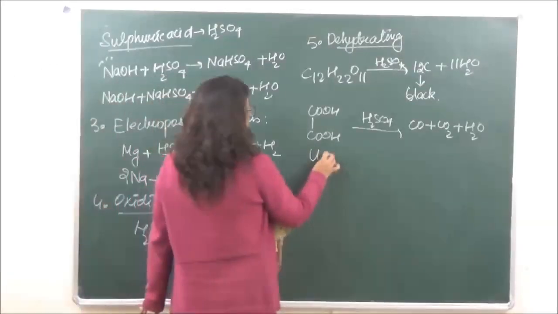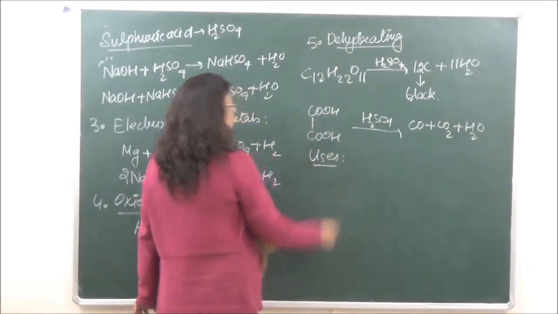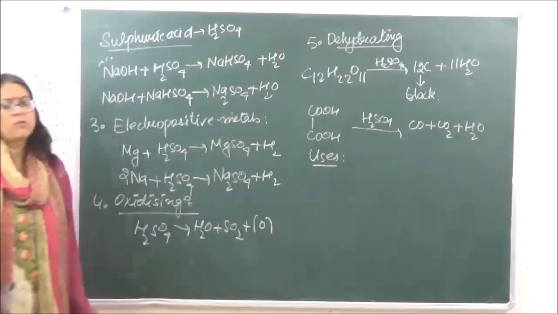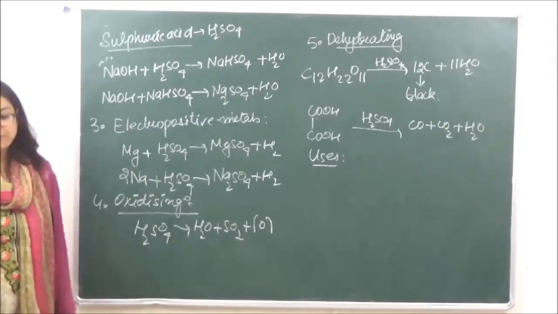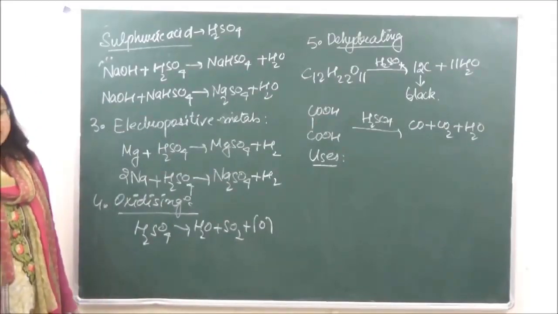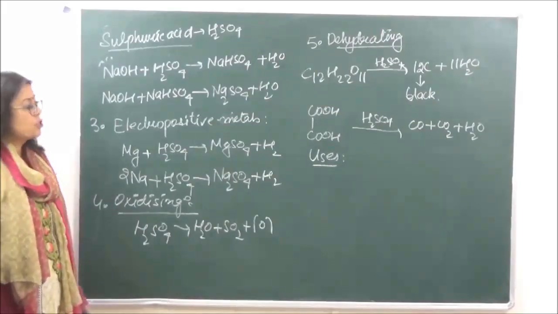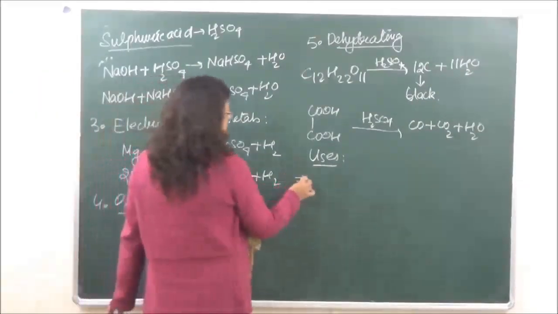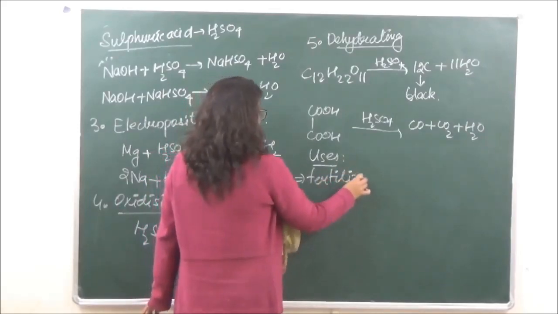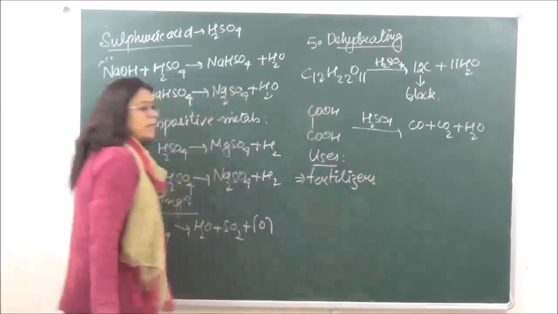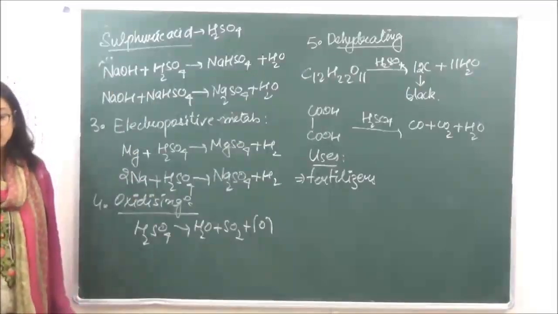Right? Now, what are the uses of sulfuric acid? As I told you, we are going to have many, many uses of sulfuric acid, as a result of which it is known as the king of chemicals. Number one, it is used in the manufacture of fertilizers.